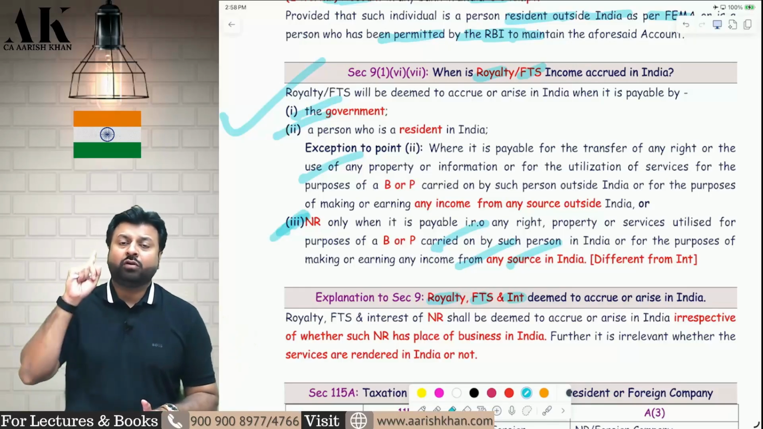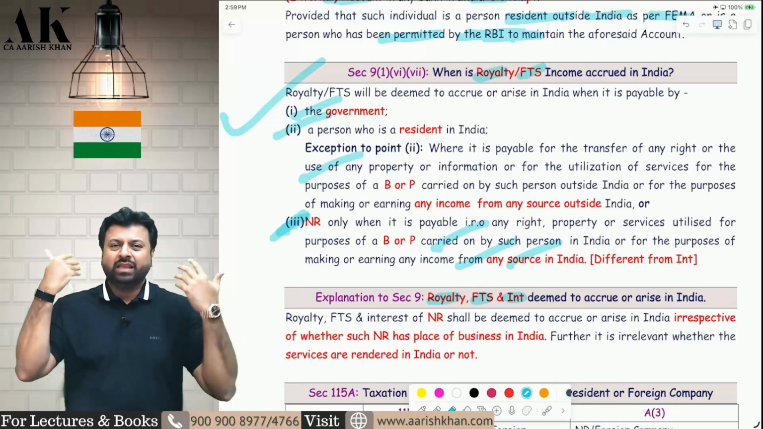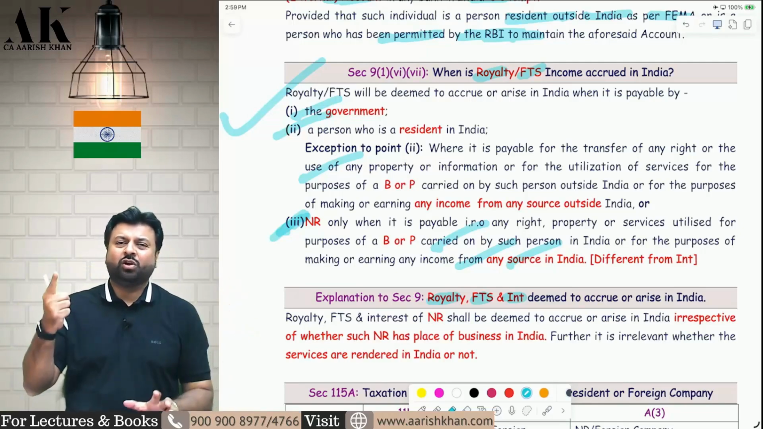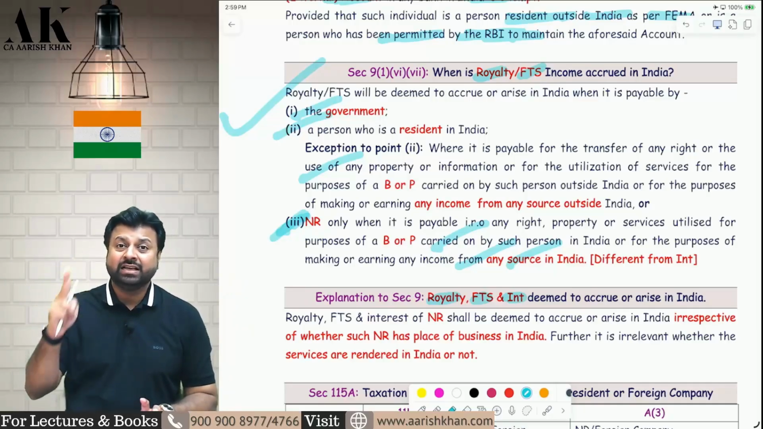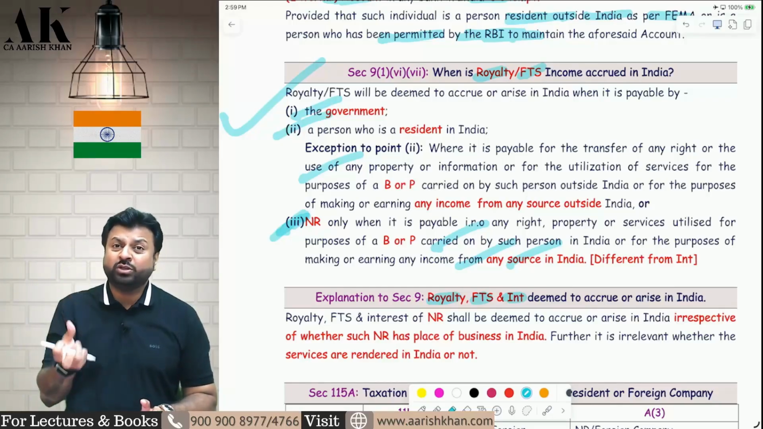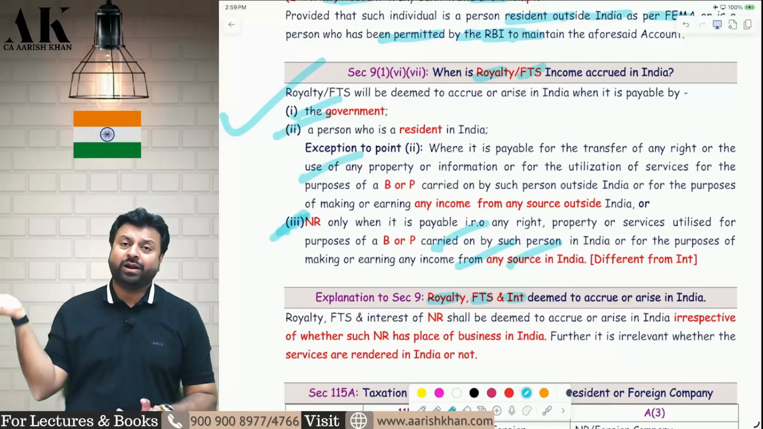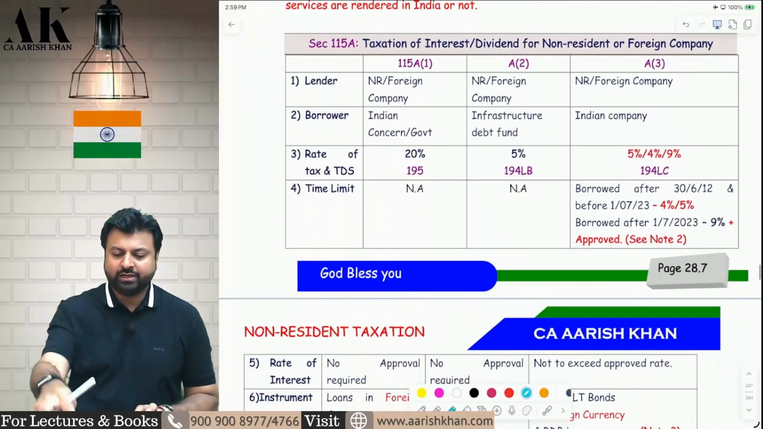So therefore, for royalty, FTS and interest, keep two things in mind. First of all, they are not subject to tax because of PE. Even if PE is not there, even if business connection is not there, royalty and FTS are subject to tax in India. Interest is subject to tax in India. Second, the service provider may or may not be in India. If he is in India, then great. If he is not in India, then also it is taxable. What is important is that the service should be utilized in India, and the service provider can provide services from outside India also. I hope it is clear to all of you.